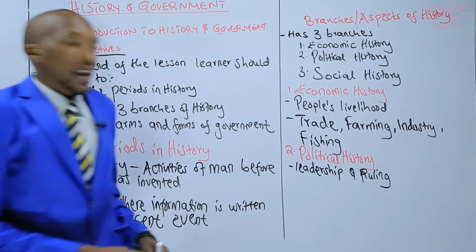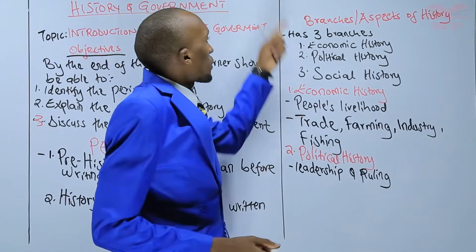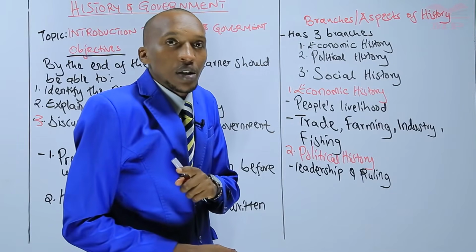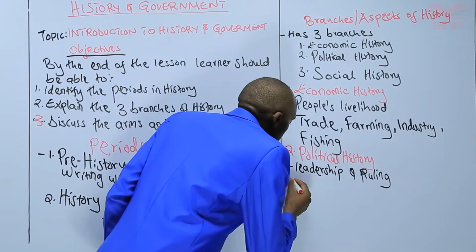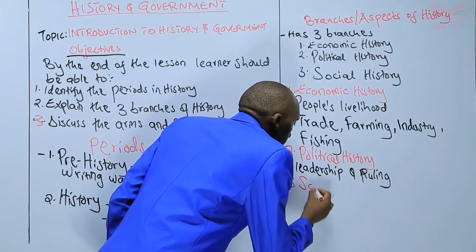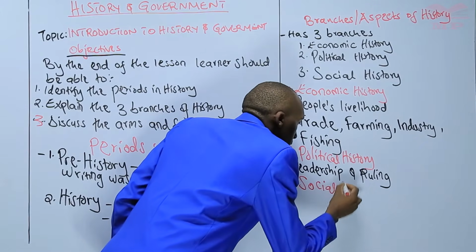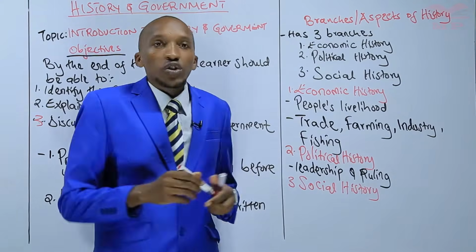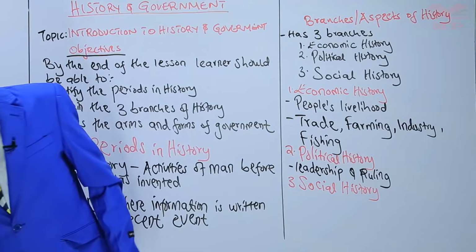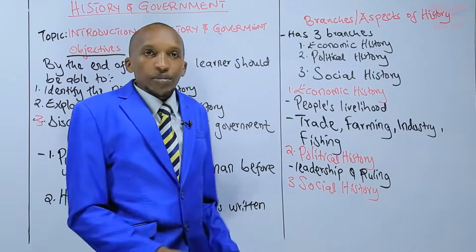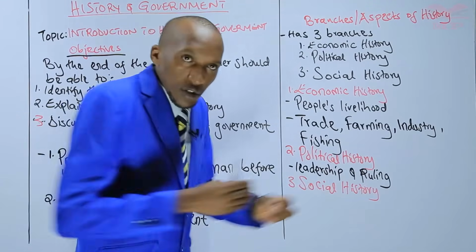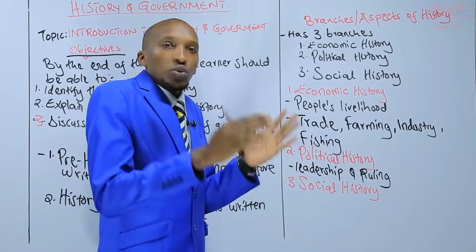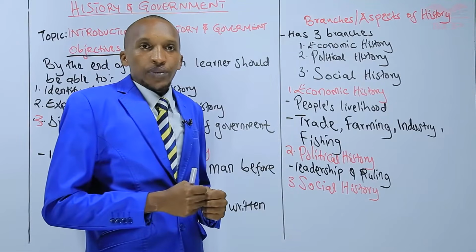And then the last branch of history, my dear learner, what was it? Social history. Yes, very good. Social history. So when you talk of social history or when you talk of socialism, it is interaction. There has to be interaction. How do people interact with one another?